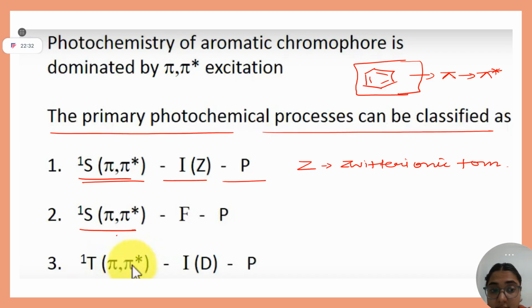In another case, they can go through the singlet state, but they will go through the funnel mechanism. Funnel mechanism means there will be no intermediate involved. They will directly transform to your product. One is with intermediate, one is without intermediate. And at last, in the triplet excited state, they will go to diradical form. D stands for diradical form.